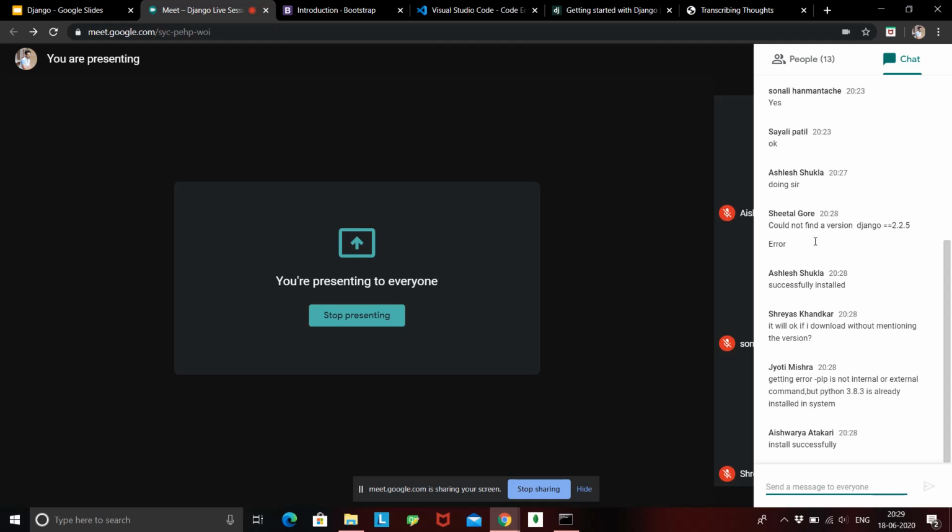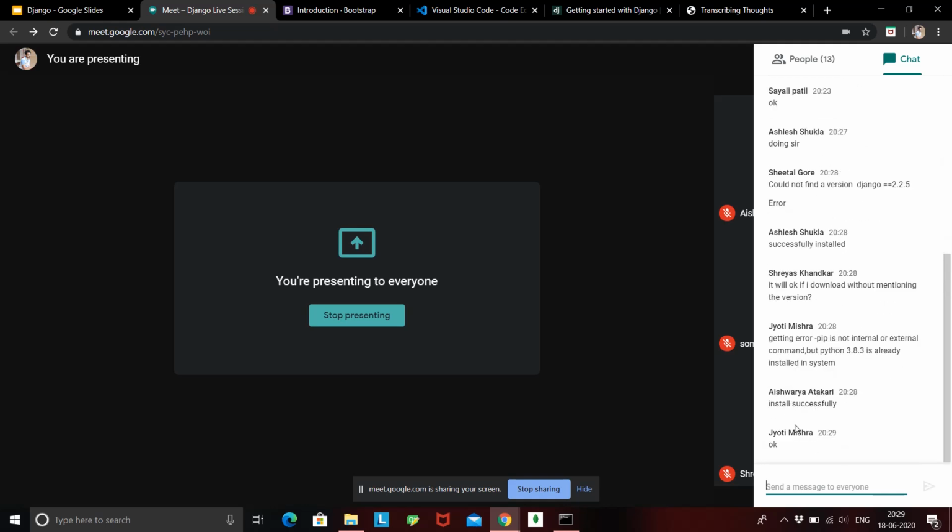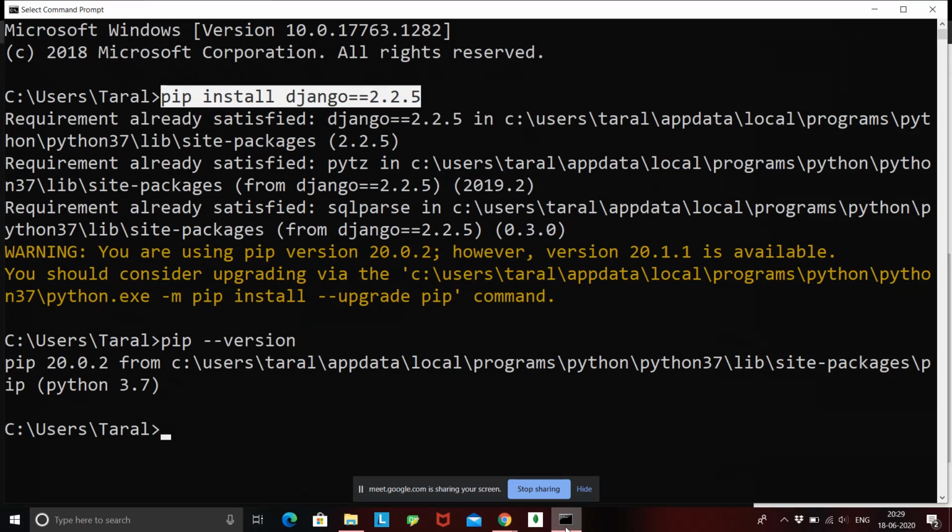Try again with the proper syntax of pip, because Ashlesh has installed successfully, Aishwarya has installed successfully. Make sure I'm writing it right, or if you want, I'll just copy this command and put it in the chat box.